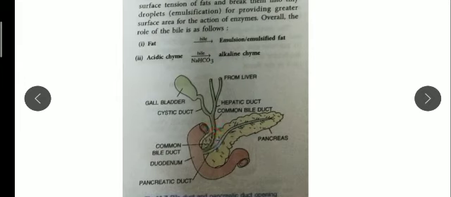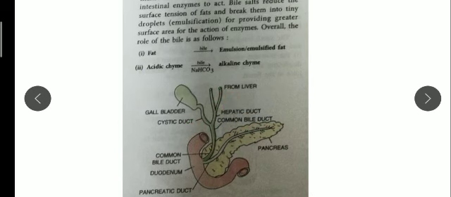Here you can see the hepatic duct. These are pipe or tube like. The main function of these ducts is to transfer the bile from one region to another region, like our tubes mainly do. So these ducts basically transfer the bile. This bile is going into the duodenum part.